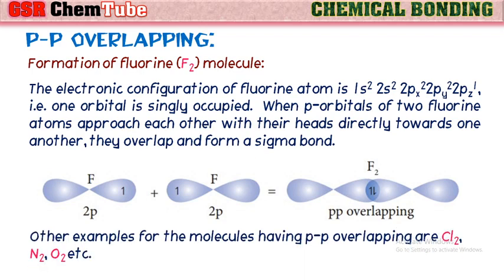Other examples for the molecules having pp overlapping are the chlorine Cl2 molecule, N2 nitrogen molecule, O2, etc. These also have sigma bonds because of pp overlapping.